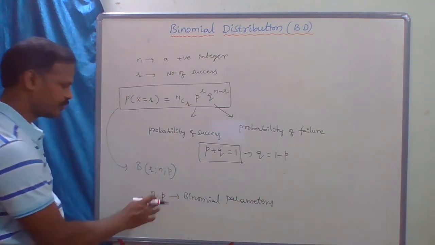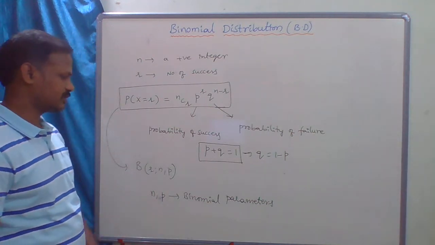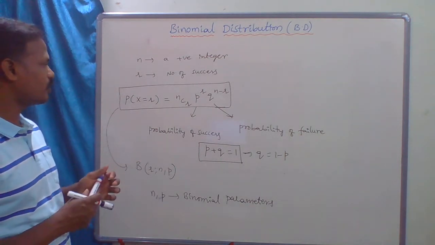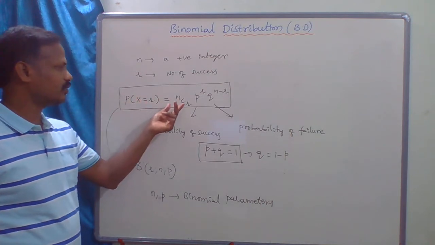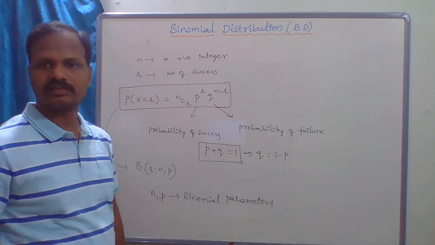Okay, n and p are called binomial parameters. So this is the binomial distribution, and you have to remember this formula: probability of X equal to r equals nCr p power r q power n minus r.